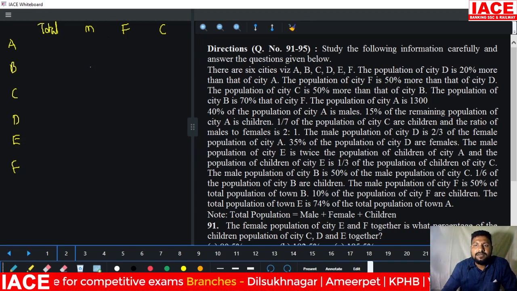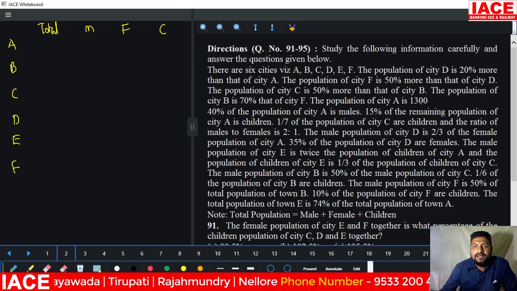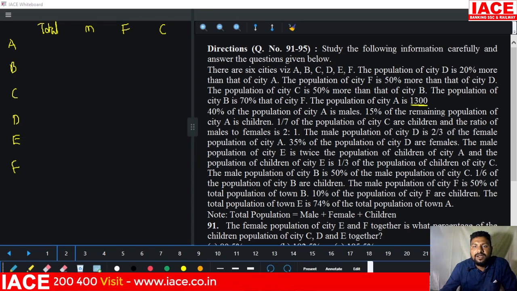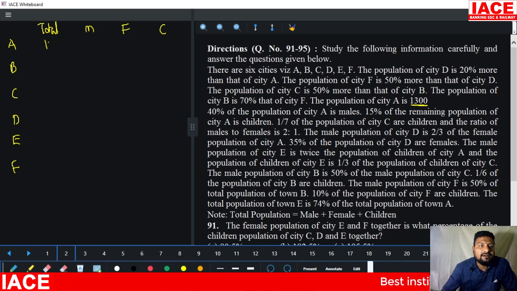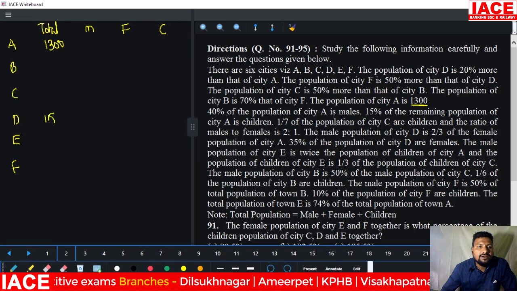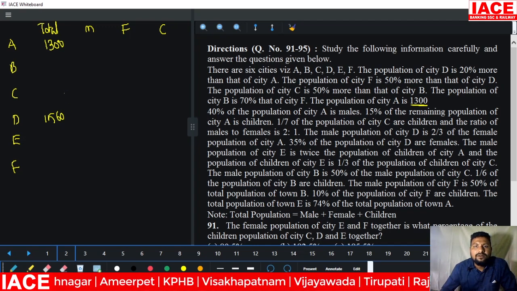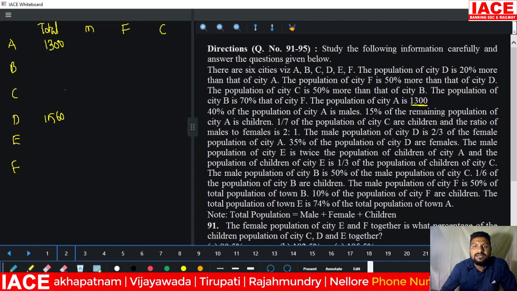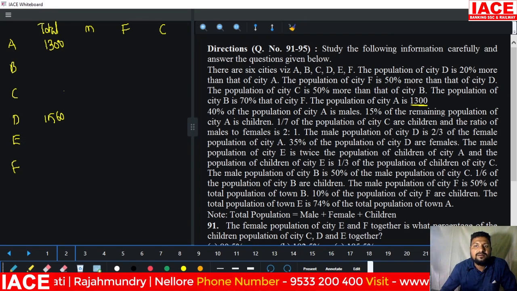There are 6 cities. D is 20% more than that of A. Comparing to A, D is 20% more, and A we already know is 1300. This is the key point for us. Based on this, we have to write it. A contains 1300. Comparing to A, D has 20% more. 20% more means 260 more, so it becomes 1560.